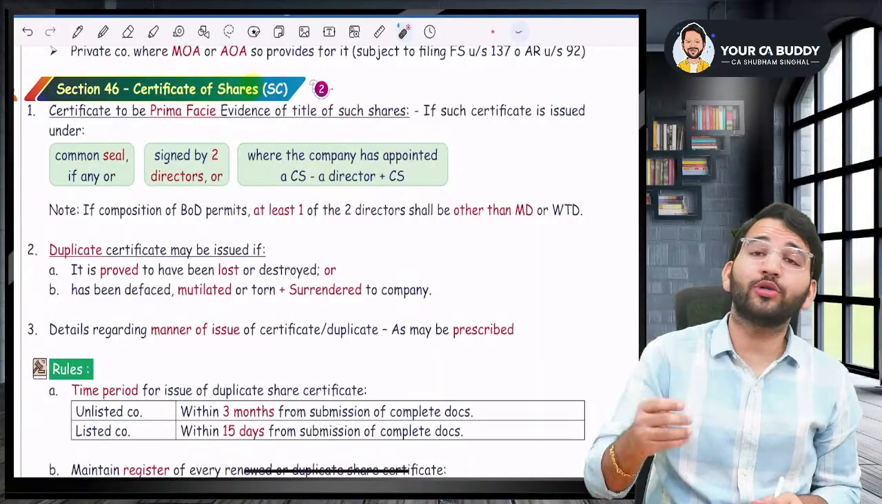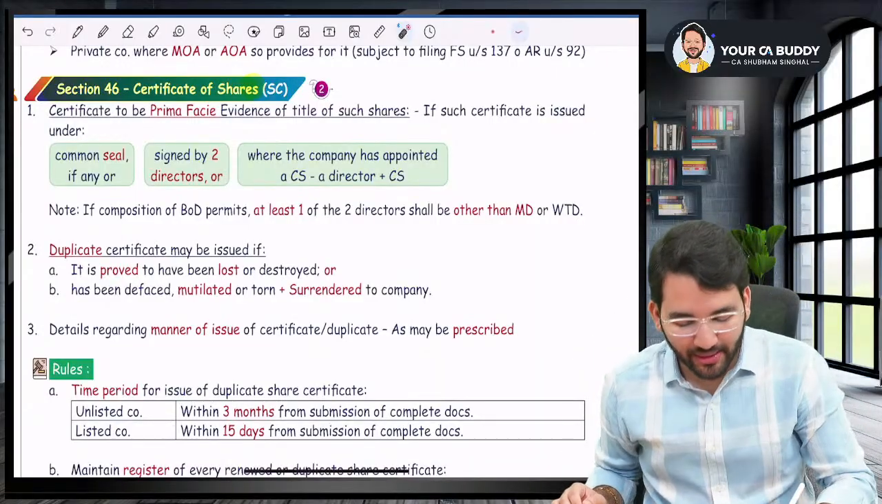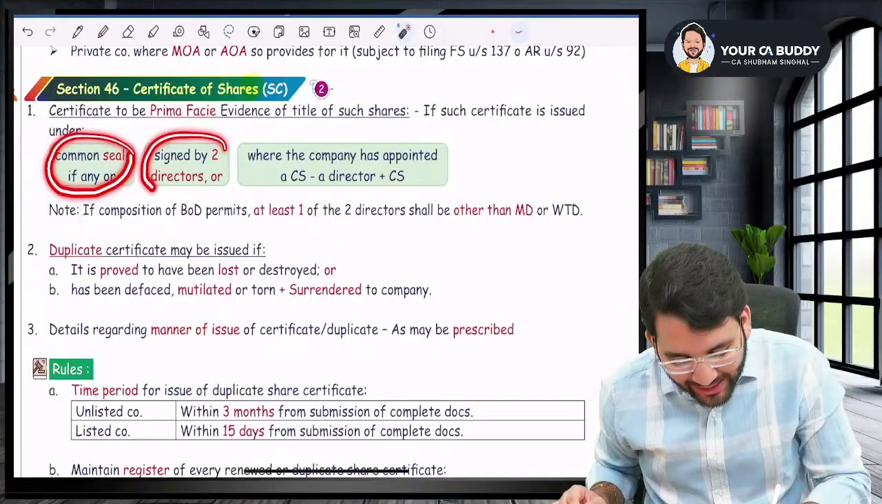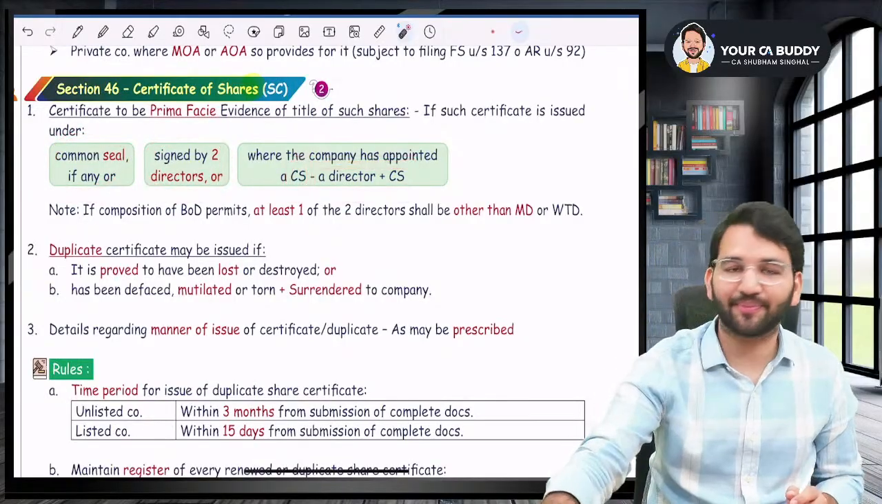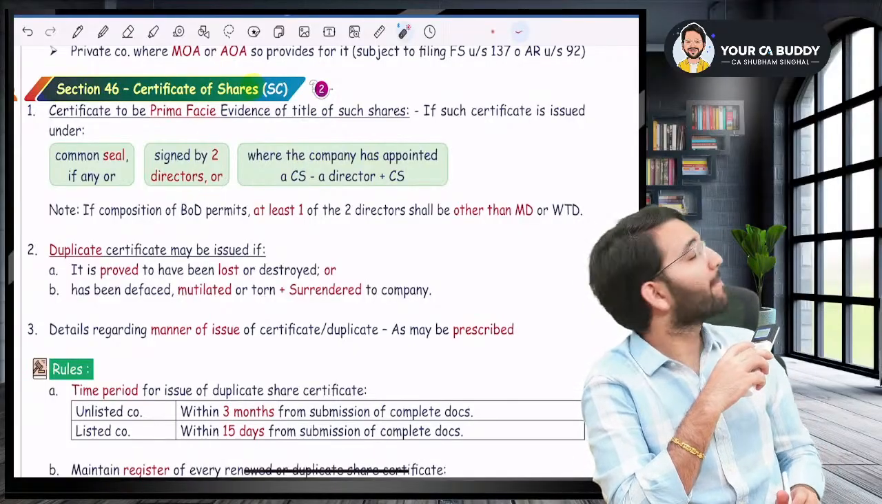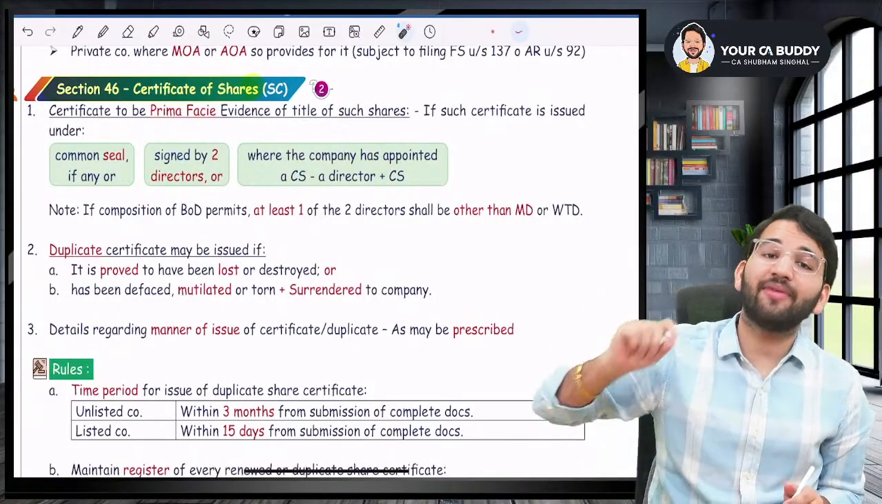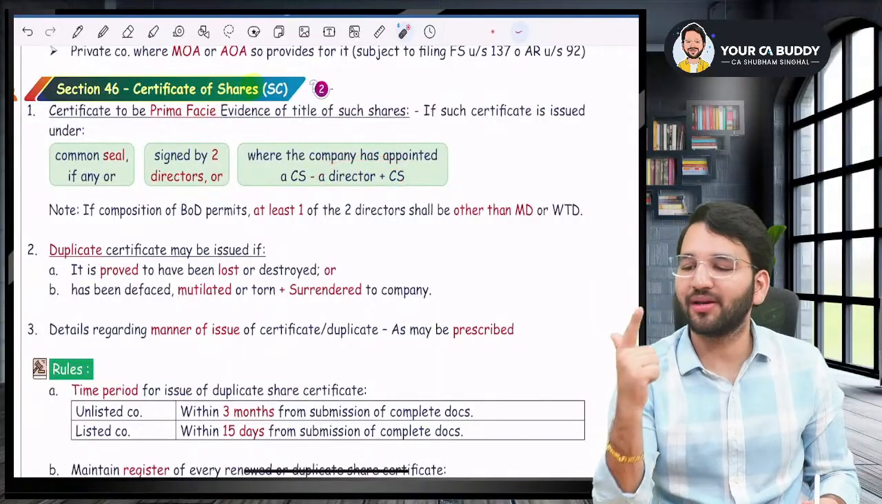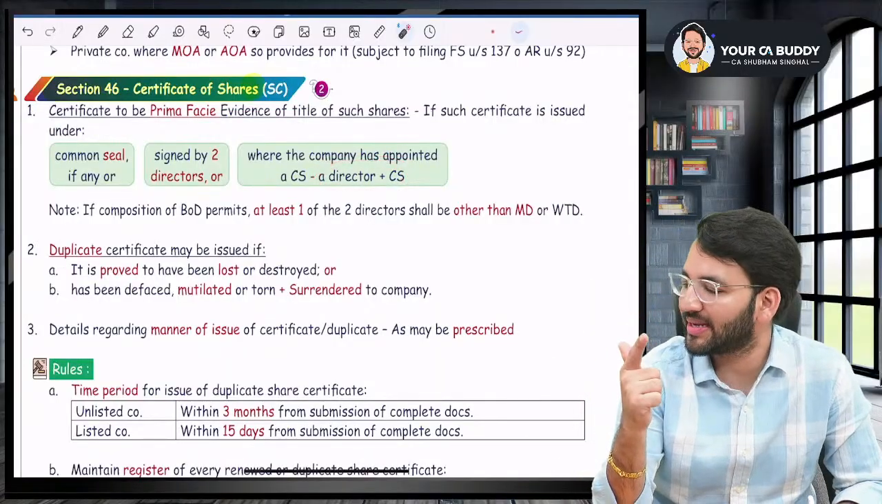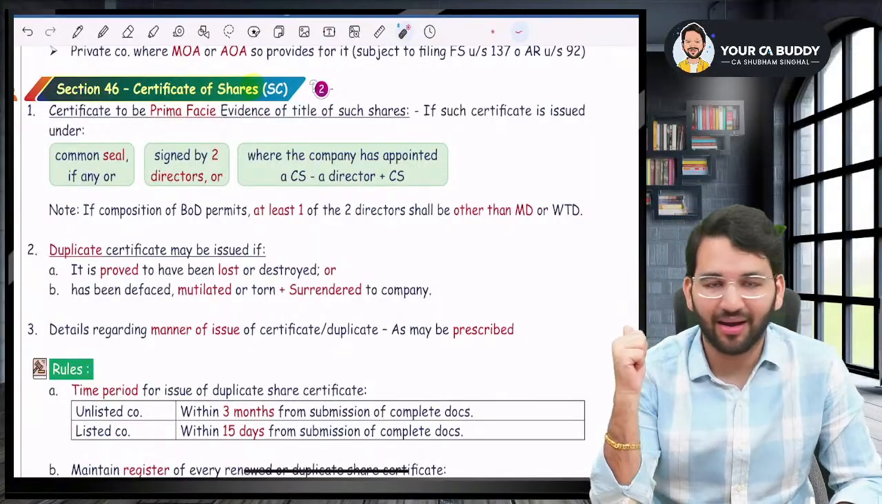Now the question is, who shall authorize such share certificate? Sir, it will be authorized under a common seal or signed by two directors, or where the company has a CS, then a director and a CS. It will be signed by two directors, and if the company has a CS, it will be signed by a CS and a director. So basically common seal, two directors. If there is one CS, then CS plus a director.